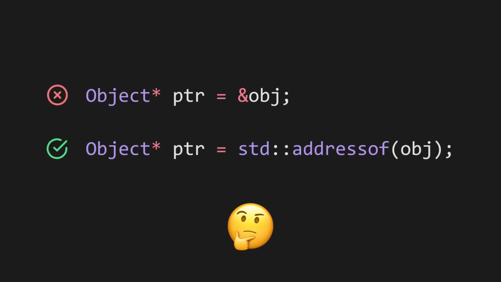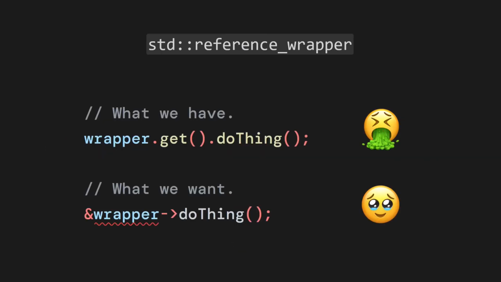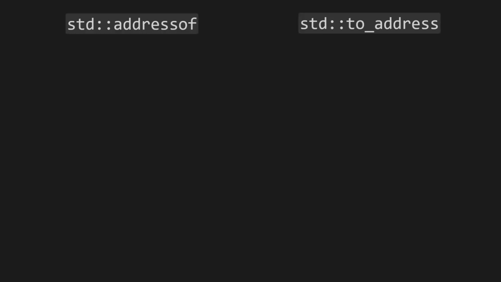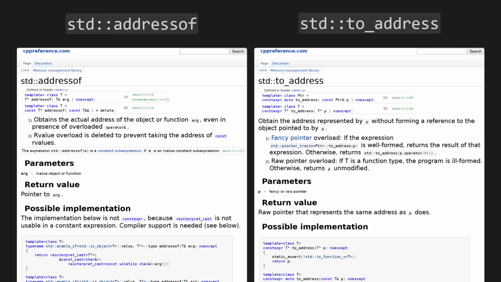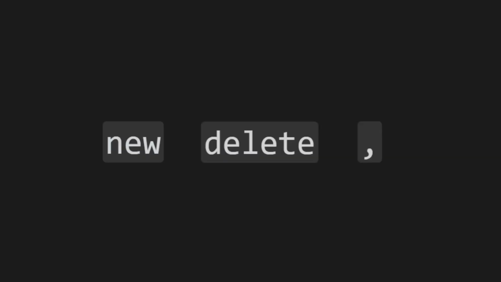But then what was even the point of the address operator to begin with? To add insult to injury, classes in the standard library, which you would expect to overload the address operator, like standard reference wrapper, don't even overload it. The entire language is filled to the brim with inconsistencies, paradoxes, and solutions to the problems which it created itself. And by the way, don't get standard address of mixed up with standard to address. It looks similar and it's easy to get them mixed up, but it's actually completely different. The insanity doesn't end here though. You can also override the new keyword, delete keyword, and the comma operator. But that's enough talk about operator overloading.